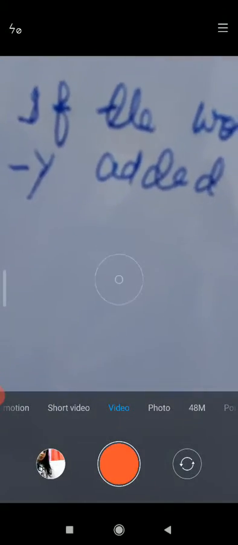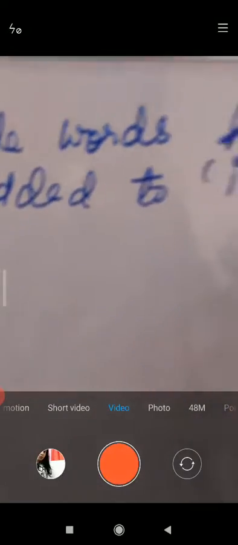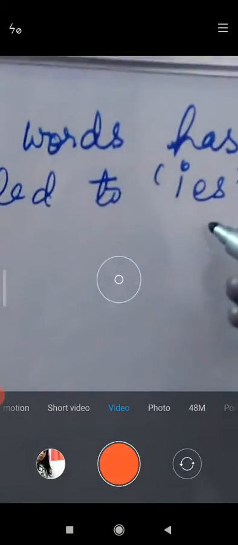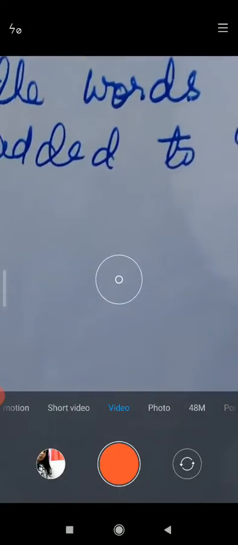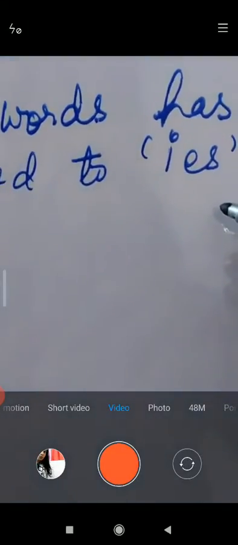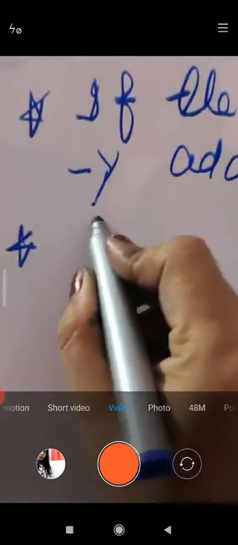Okay, so you can add to these IES terms. You can add IES to words like baby changed into babies, family into families, and fairy into fairies.